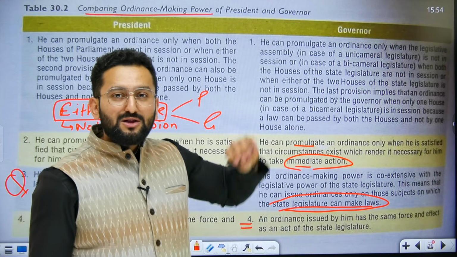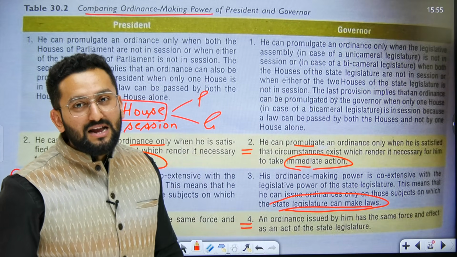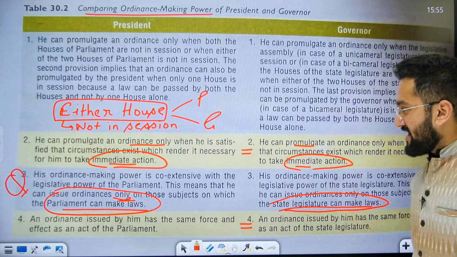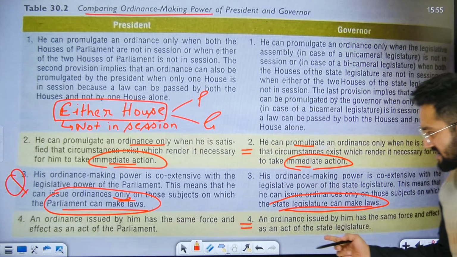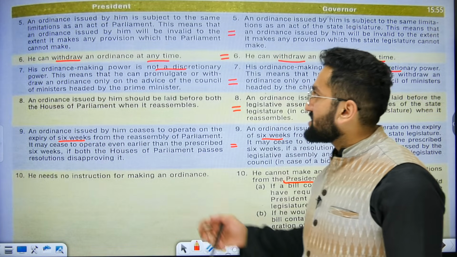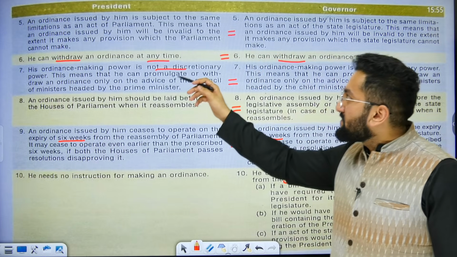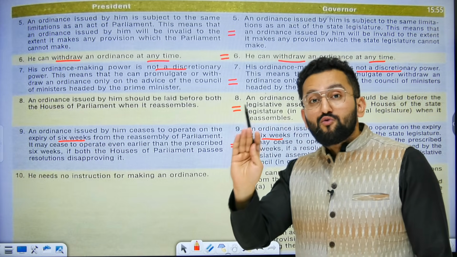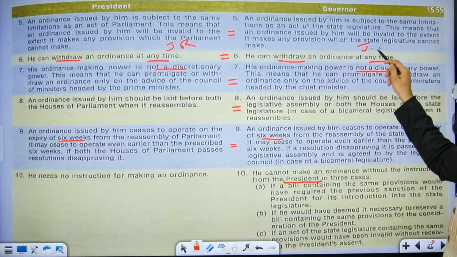That would be out of his limits. That would be way beyond the ambit of the state legislature, right? I hope this is clear to you now. An ordinance issued by the President has the same force as an act of Parliament. Similarly, an ordinance issued by the governor has the same power as a law made by the state legislature. The ordinance issued by him is subject to the same limitations as an act of Parliament. This means an ordinance issued by him can be made invalid. Means judicial review will be applicable here also.